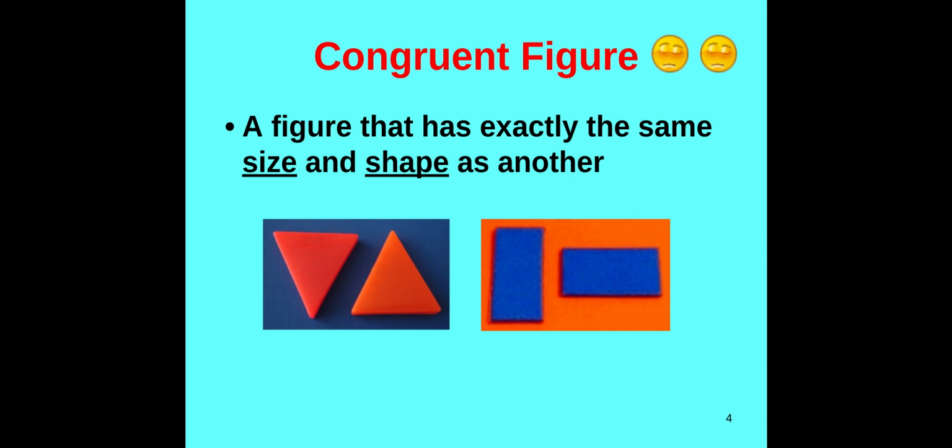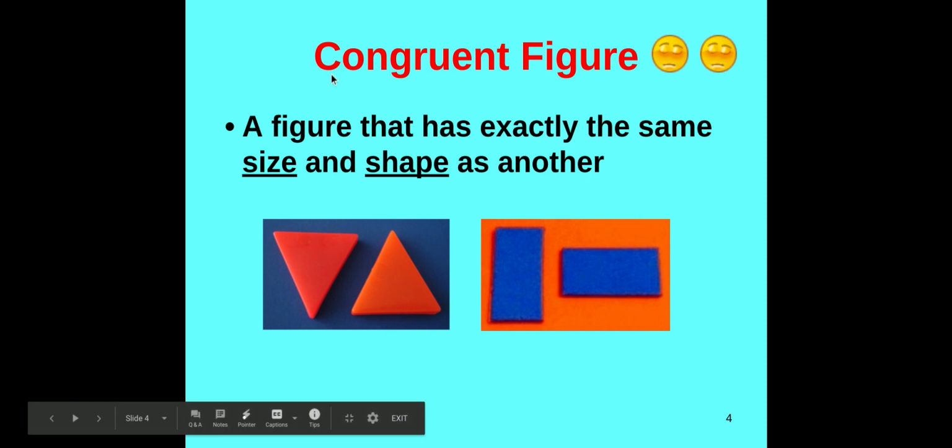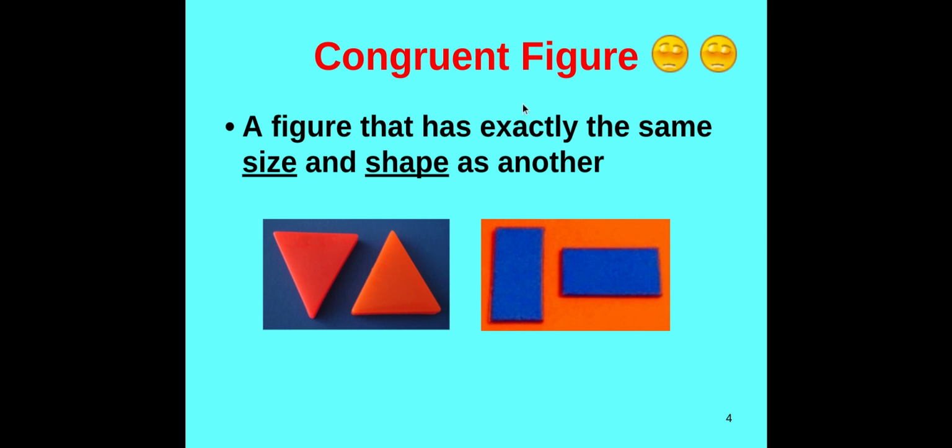Now, we've obviously seen shapes. We've talked about triangles and rectangles and things like that. But if you ever see the word congruent, okay, congruent is just a fancy math term that means it's the same. A figure that has exactly the same size and shape as another.